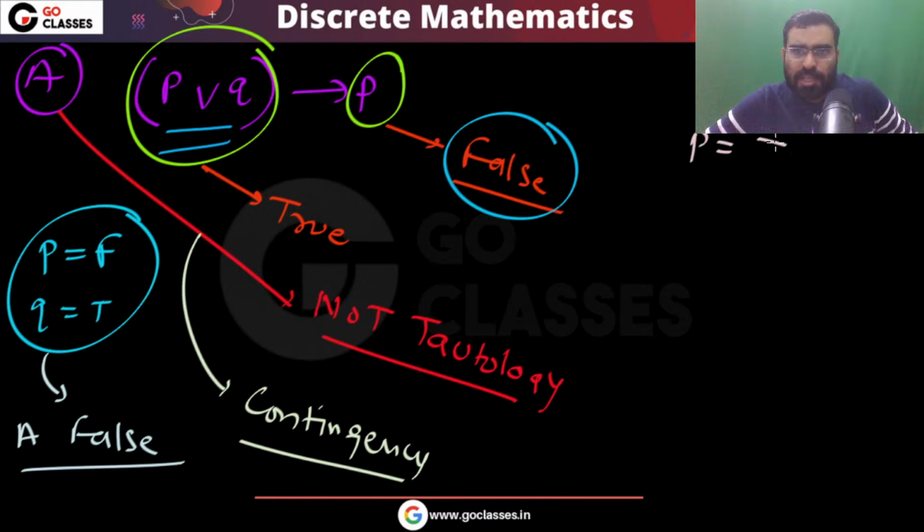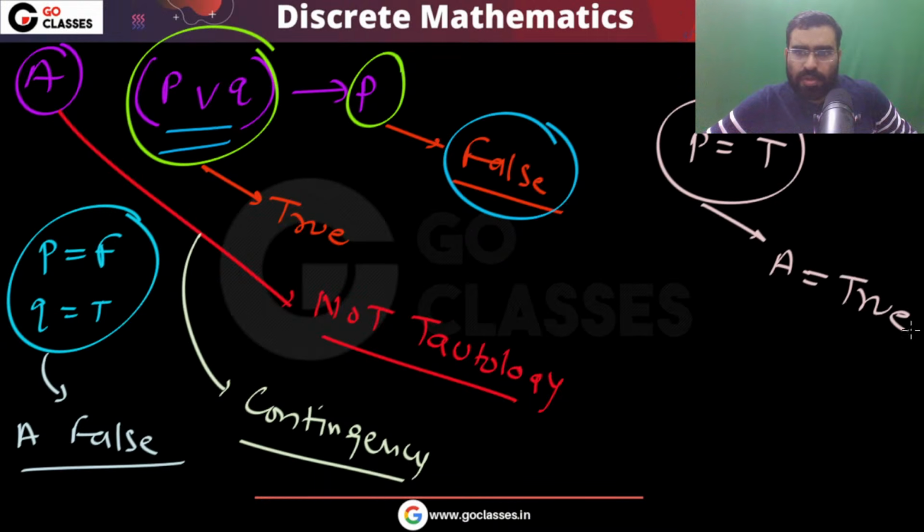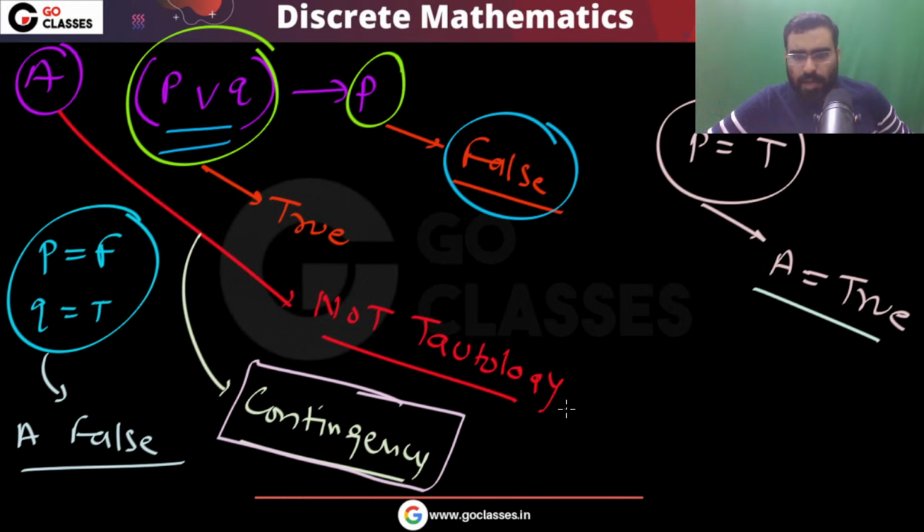For example, if P is true, then option A will be true. So you can make it true, you can make it false. There is at least one situation where option A is true, and at least one situation where option A is false. So this is a contingency. I hope this is clear. Does anyone have any doubt in this?